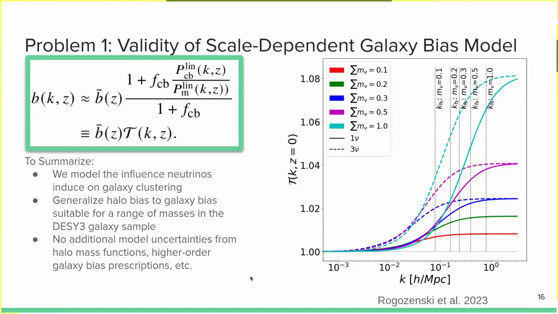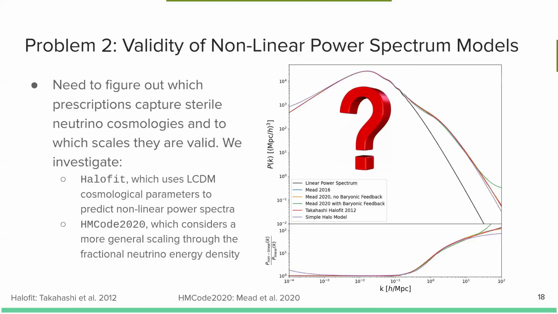The first problem I'll introduce is validating our model for the scale-dependent galaxy bias. I won't go into too much detail here, but you can check out my talk from Cosmology from Home from last year, or check out my paper that came out last year on the arXiv. Where it gets trickier is determining the validity of the nonlinear power spectrum.